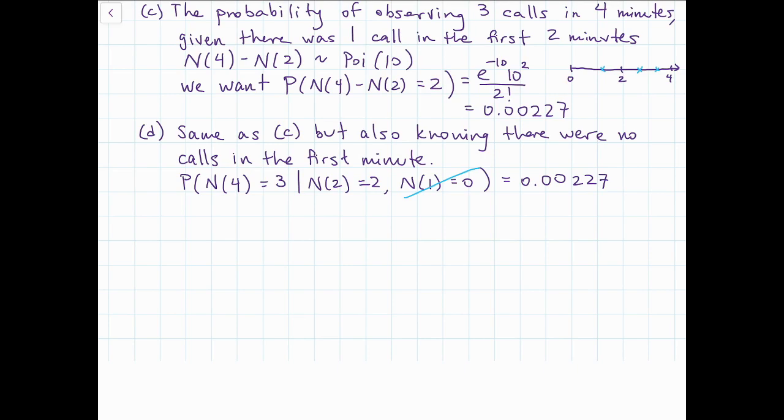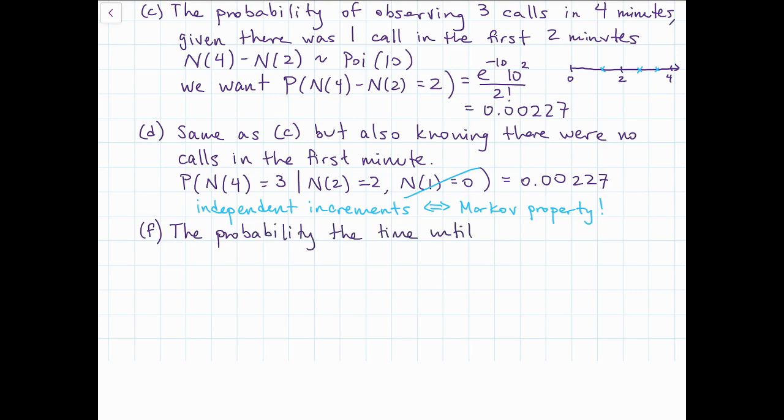This is the same idea as the Markov property. If we know what happened by time 2, any previous information is completely irrelevant because the process is memoryless, or those independent increments are at play. So the idea of independent increments in a Poisson process is the exact same interpretation as the Markov property from discrete time Markov chains.